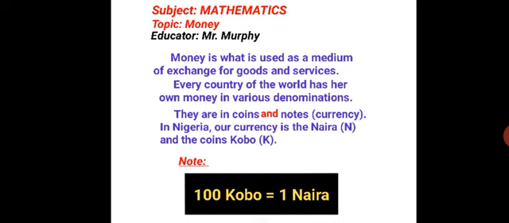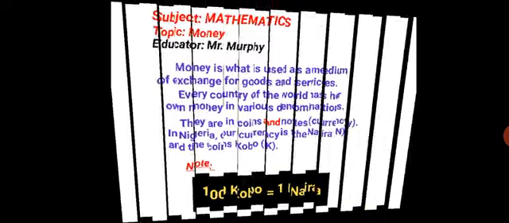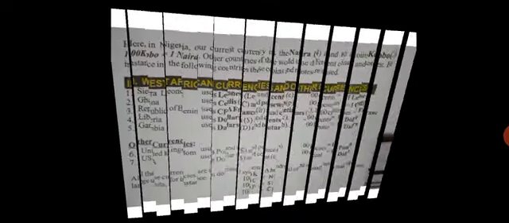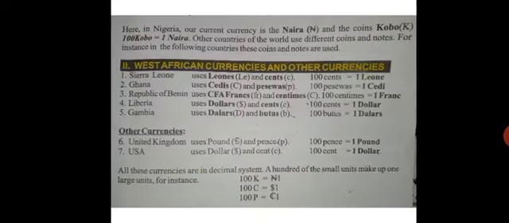The coins are no longer popular because children don't even want to see coins. They want to see the notes because of the value of money. So one important thing for you to note is that 100 kobo make 1 naira. 100 kobo make 1 naira. This is going to help you when it's time for you to convert from naira to kobo, or from kobo to naira.